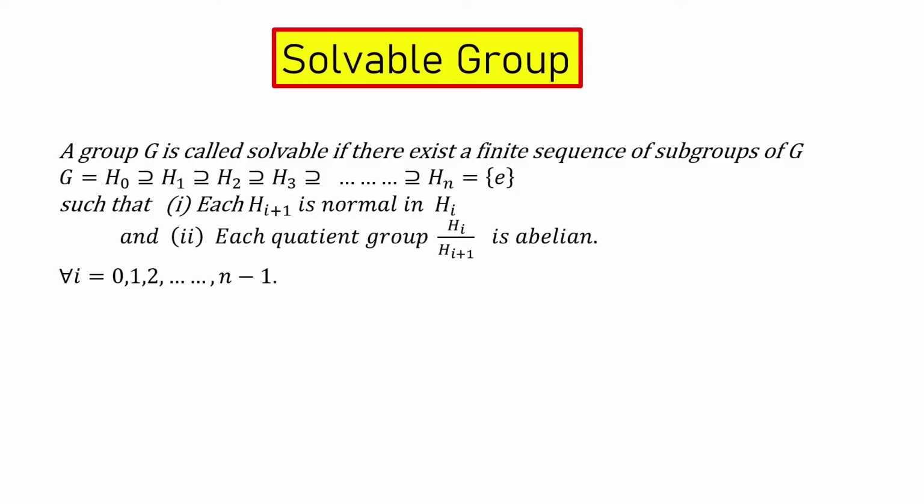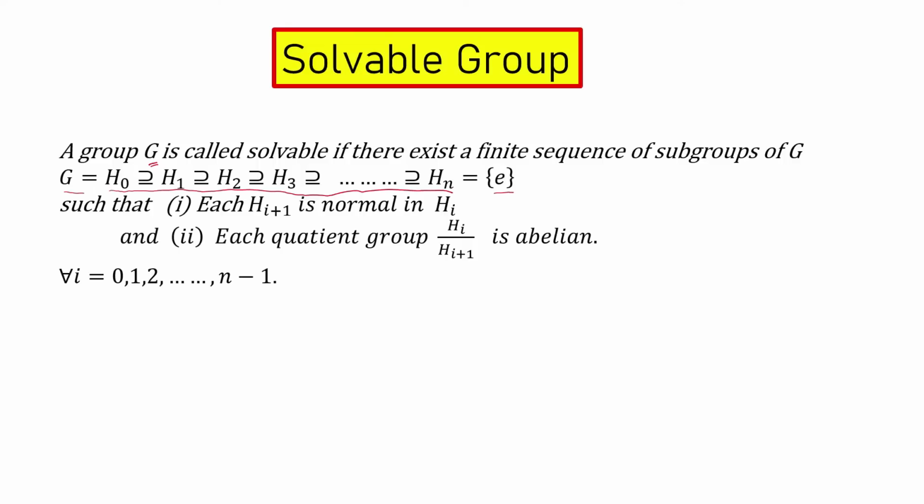So this group G is called soluble if we can find a sequence of subgroups H1, H2, H3 ... Hn in which the first member is G and the last one is the singleton set containing identity only, and this sequence is simply decreasing, and each Hi+1 is normal in Hi.